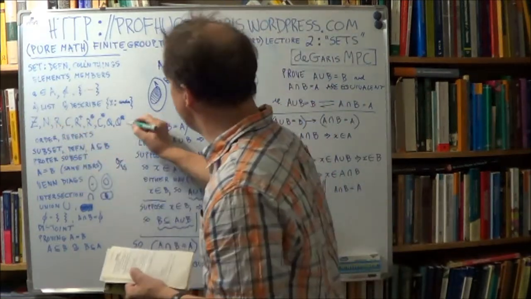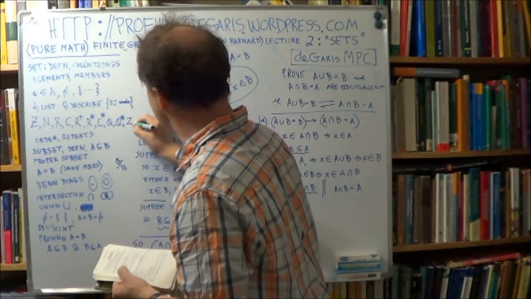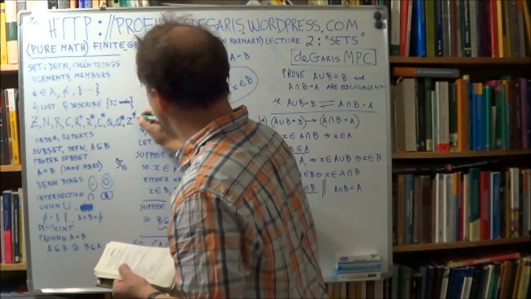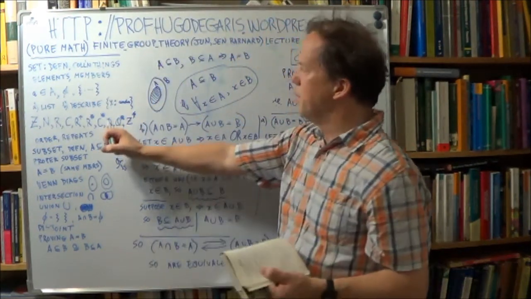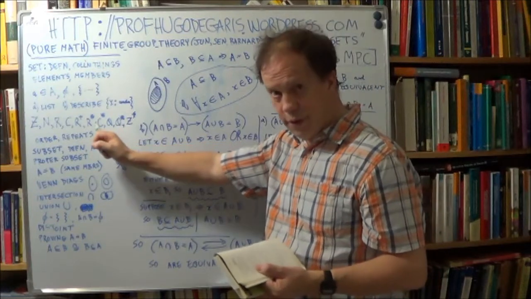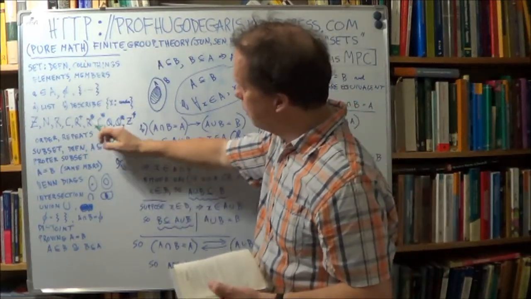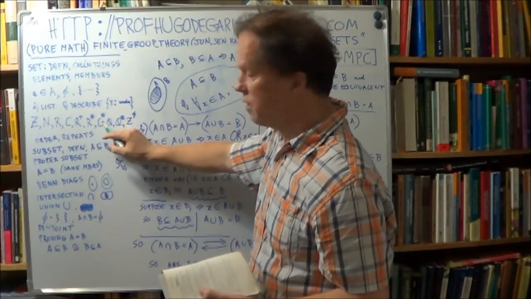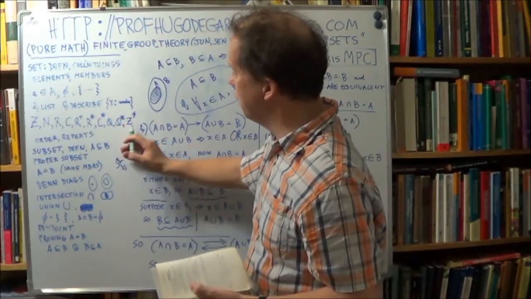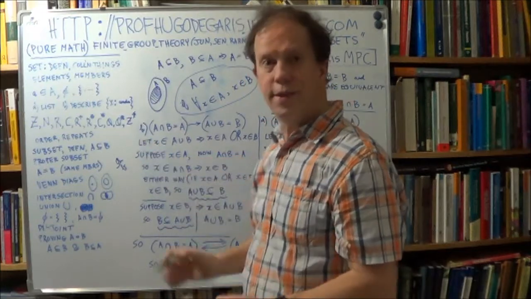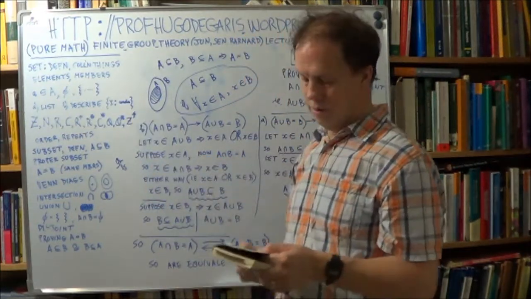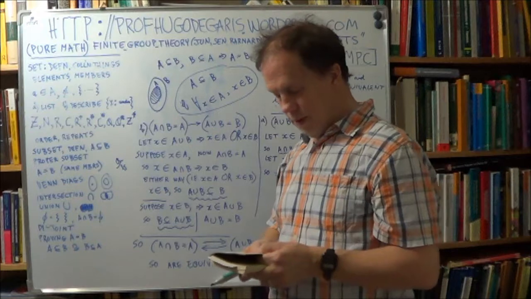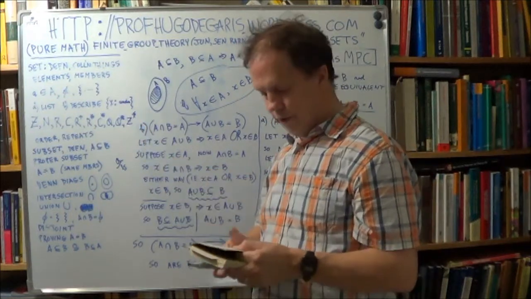Alright. Can 0 belong to Z star? Now I haven't put it here, but let's put it. So Z star. No. Now anything starred means you throw out the 0. So this is the set of non-zero reals. This is the set of complex numbers non-zero. So this would be the set of integers non-zero. So 0 cannot belong to that one. So the statement that 0 can belong to this is false.